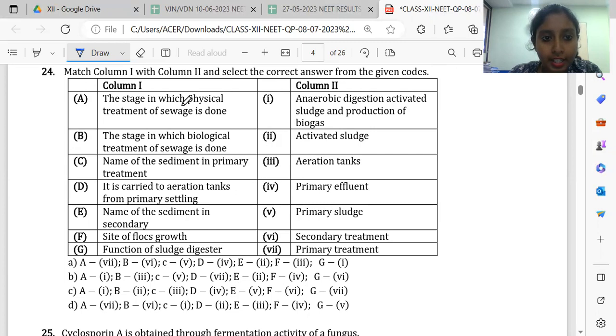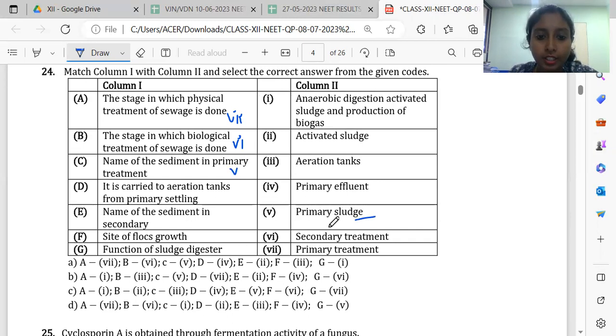So here the stage in which physical treatment of sewage is done. If we see, this is the 7th one. In primary treatment, physical treatment is done. Right? Physical removal of the debris is done. Then the stage in which biological treatment is done, it is secondary treatment. Then name the sediment in primary treatment. So the primary sediment is primary sludge, right?